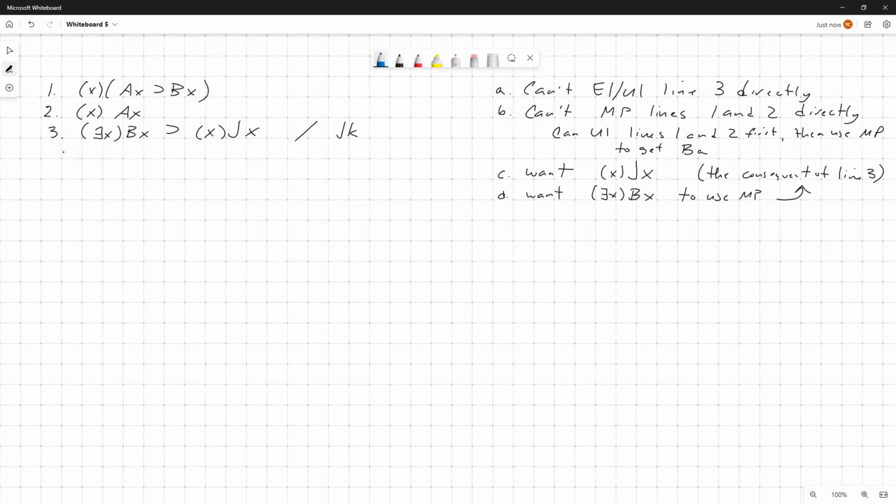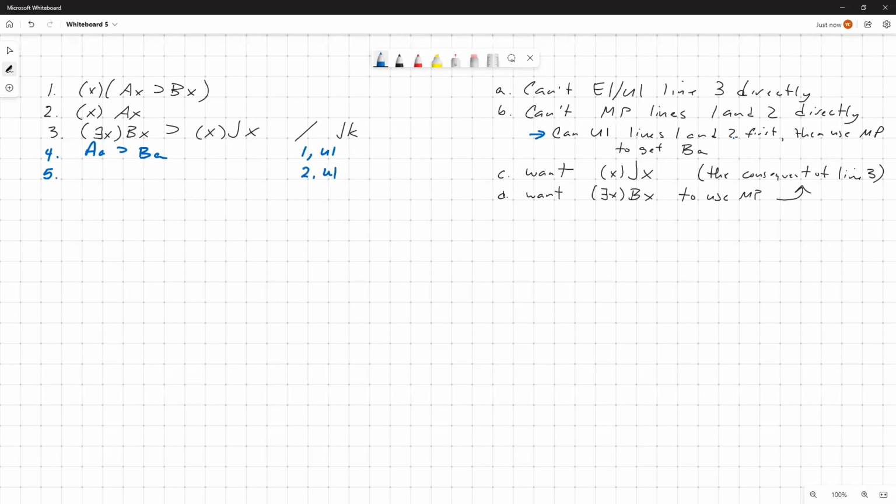And so now we're ready to construct the proof. So our first step is to use universal instantiation on line 1. We are free to use any instantial letter at this point because UI doesn't have any restrictions on it. You may be wondering why I don't instantiate with K. I can actually, but there's also no need to. And the reason there's no need to is because we're going to end up generalizing again over the constant that appears early on in the proof.